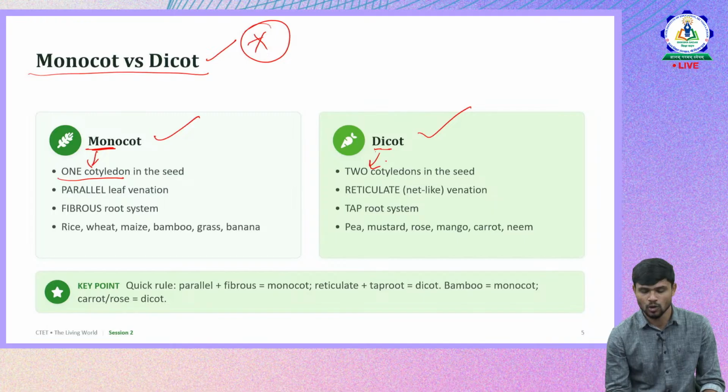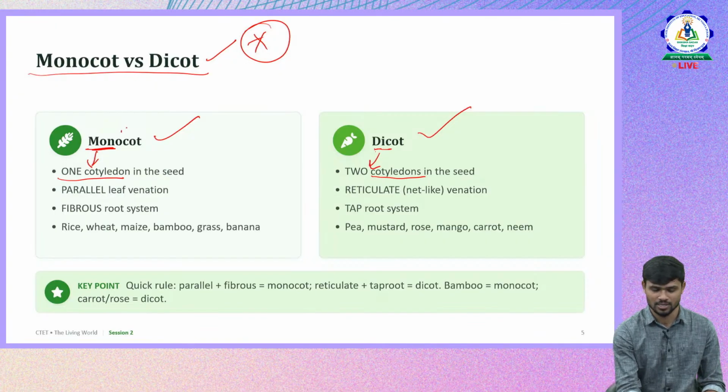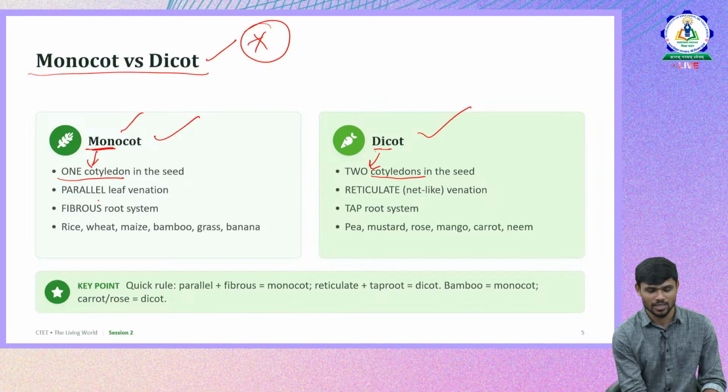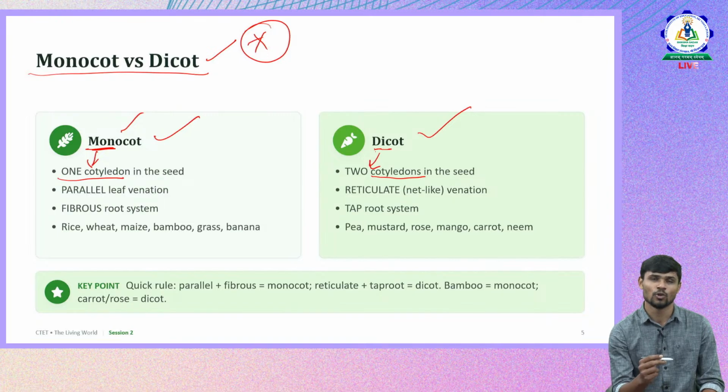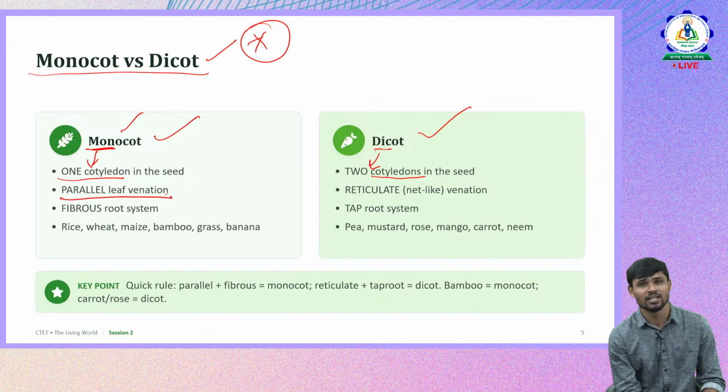means two cotyledons. Cotyledons are nothing but the seed leaves. So in monocots there will be one single seed leaf coming out of the seed, whereas in dicots there will be two seed leaves. So this is one characteristic. From the word itself we can understand, mono means single cotyledon, di means two cotyledons will be there for the seed. Then monocots have parallel leaf venation.